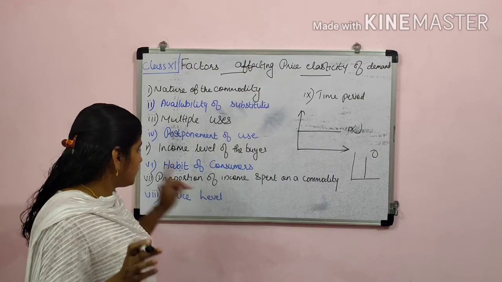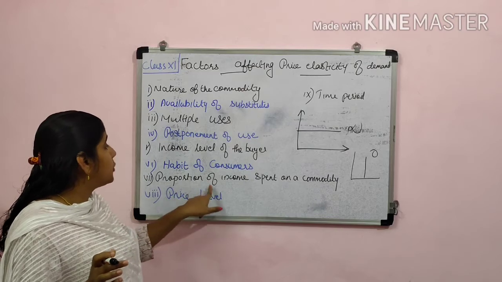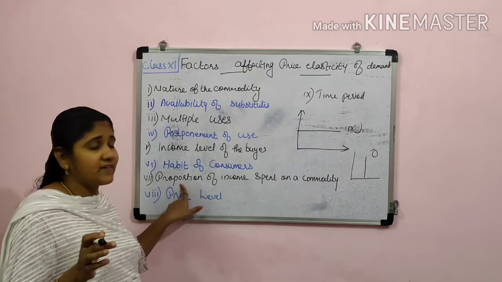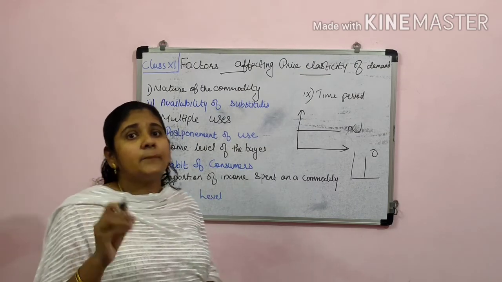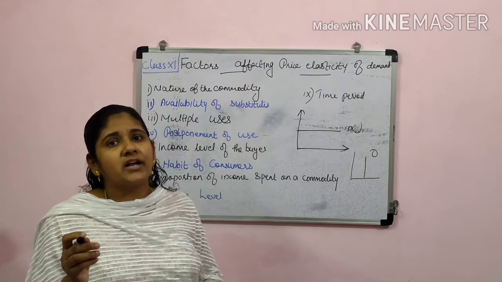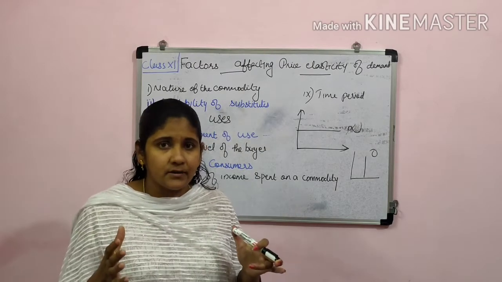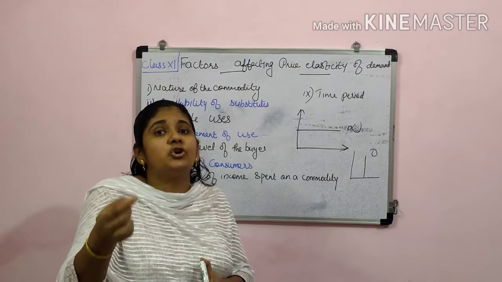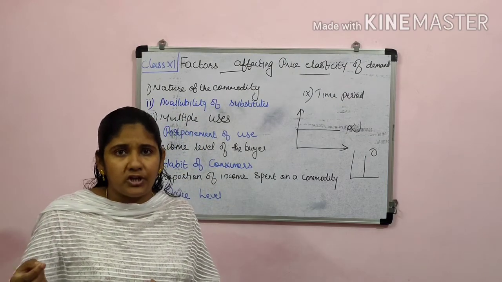But here one point we missed, that is the proportion of income spent on a commodity, the seventh point. Here we consider the total income of a person and what percentage of his income he is spending on a particular commodity.